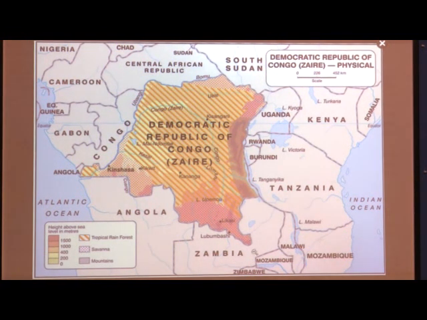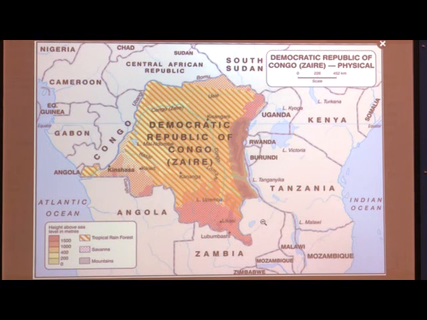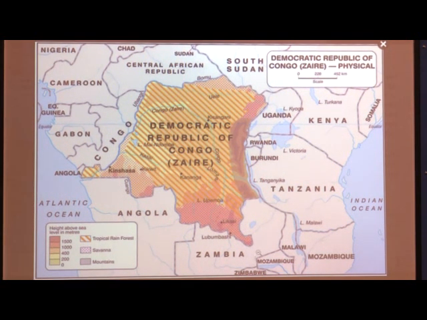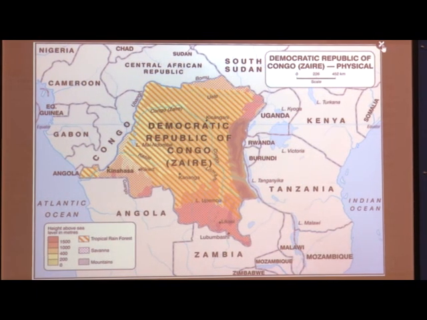So it is cool and dry in winter, and during summer it is hot and wet. Why is it called wet? Because it rains every time. So the atmosphere is always wet and having a lot of moisture in it. Okay. So this is the climate of DRC.